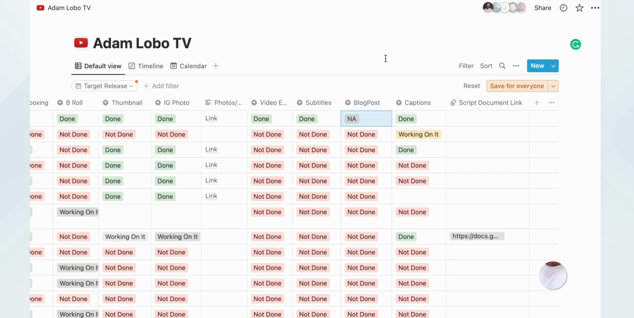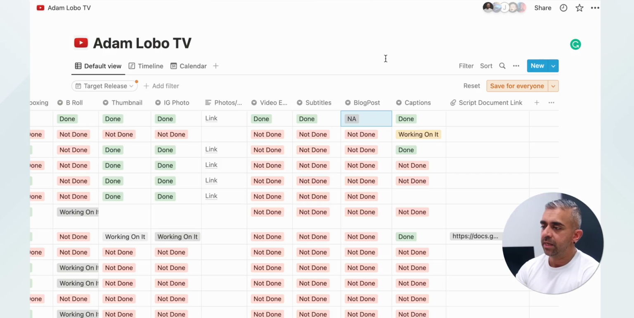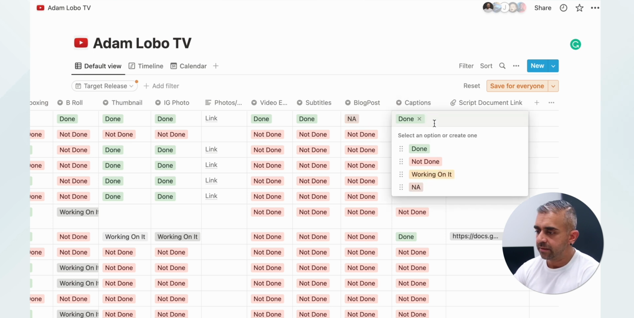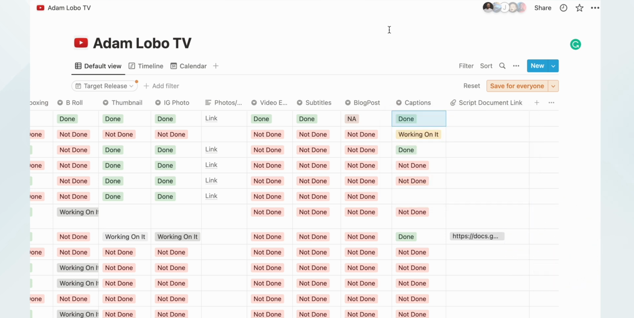And the final one is where Vernon comes in, whereby the captions are similar to how he did, where there is done, not done, working on it, or if it's not available, Vernon updates there accordingly.